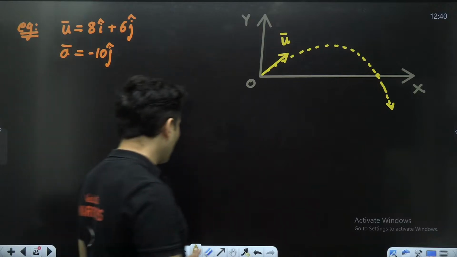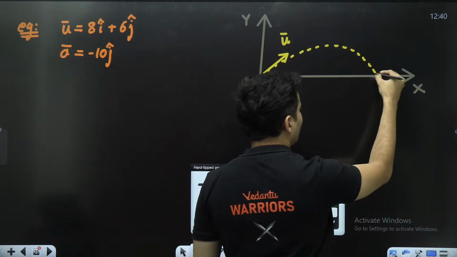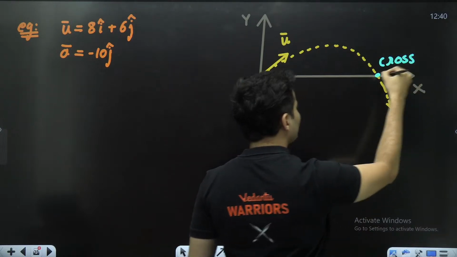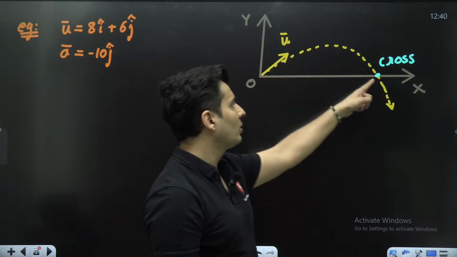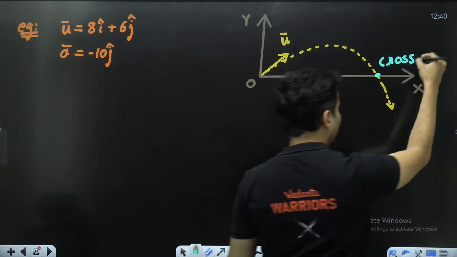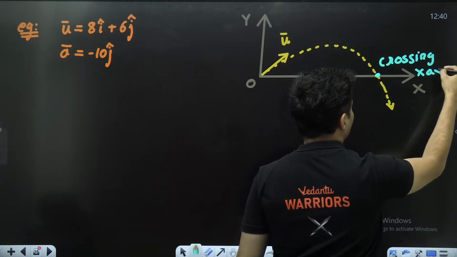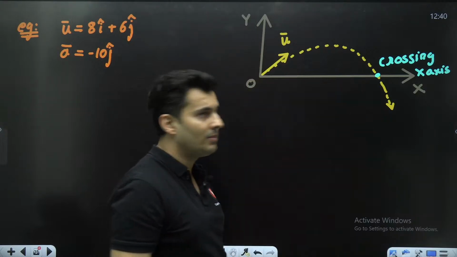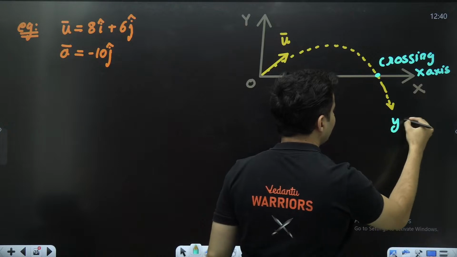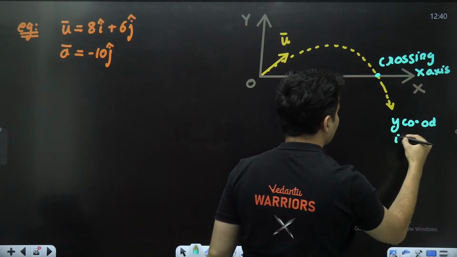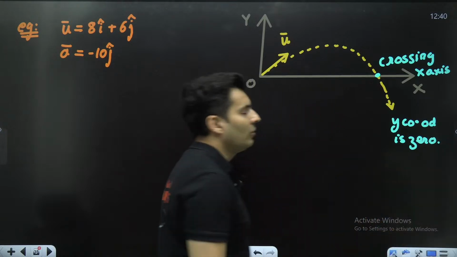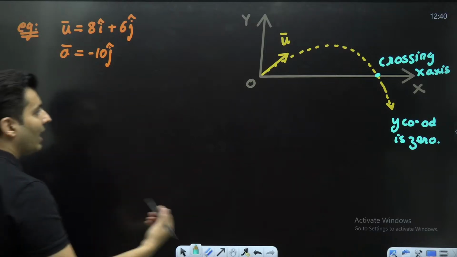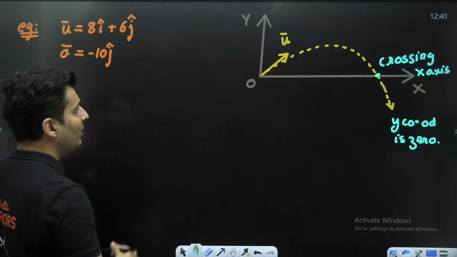So I'll think, if it has to cross this particular point over here, what is so special about this point when it is trying to cross the x-axis? When it is crossing the x-axis, what is so special about it? At this point, if you notice, the y coordinate is 0, there is some x coordinate. So basically the y coordinate is a big fat 0. Oh, that is so special about this point. Great.